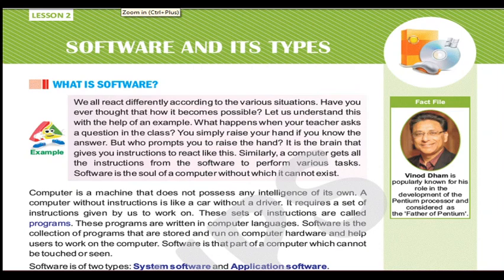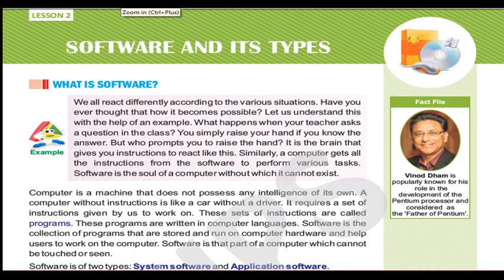Similarly in a computer also. You know that a computer is a machine. A computer can't take any decision itself. We have to give an instruction, then only the computer is able to do work. Whatever instruction is given, the computer follows it. So these instructions come from the software, and there are different types of software, and the computer performs various tasks. So software is the soul of a computer, without which it cannot exist.